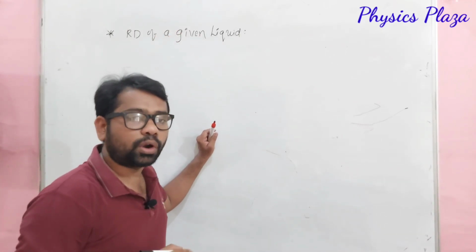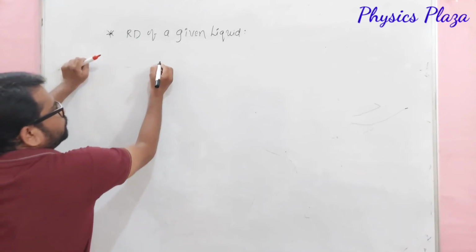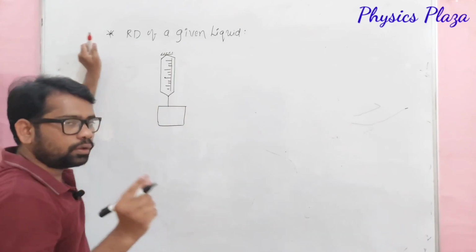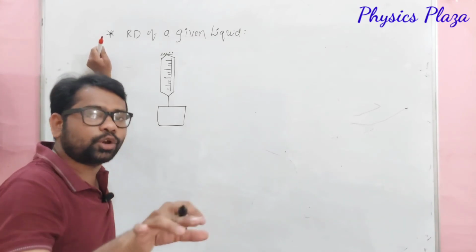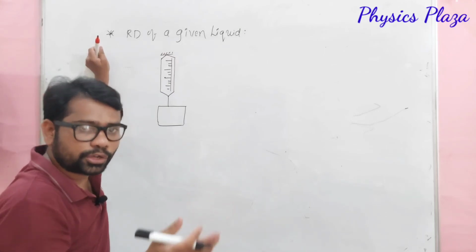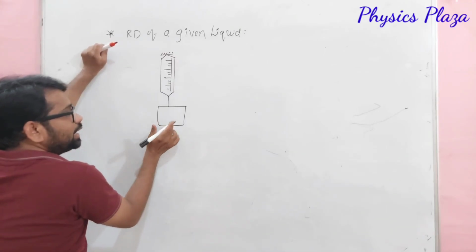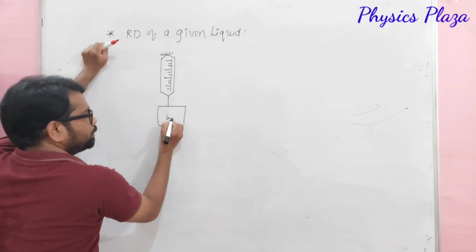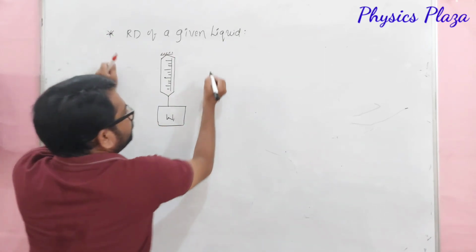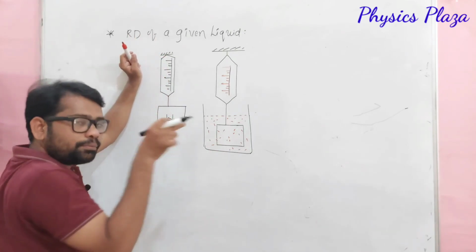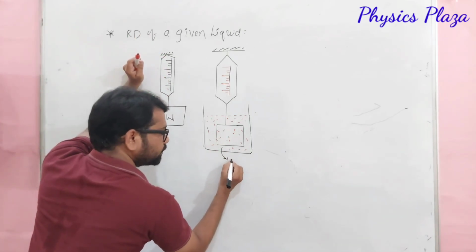Children, initially what we have to do, look at here. Dear children, initially let us take one solid and which should not dissolve either in water and liquid whose relative density which we are going to calculate. So initially let us measure the weight of the solid in air. So let it be as a W1. Now dear children, what we will do is that immerse the same solid in water.